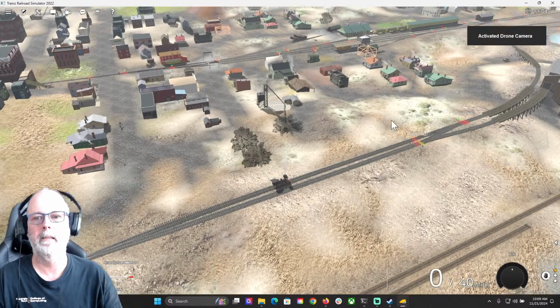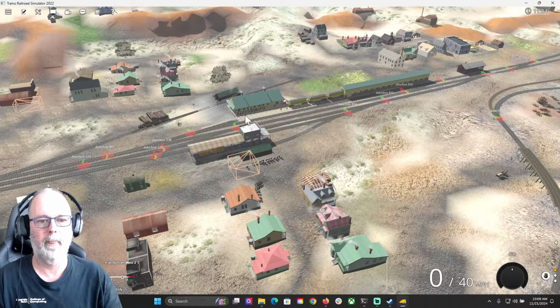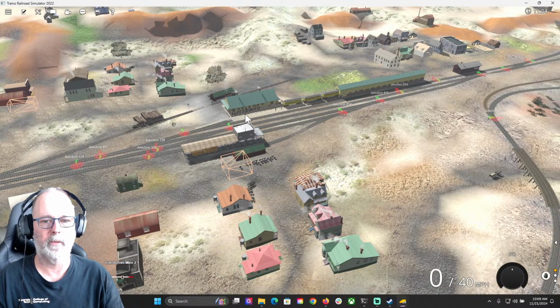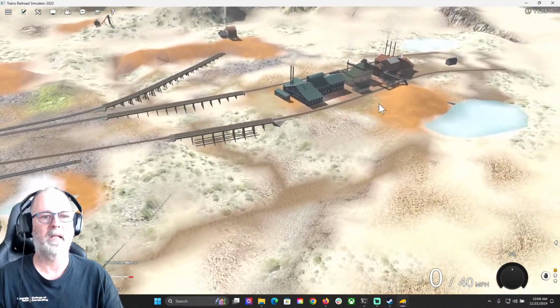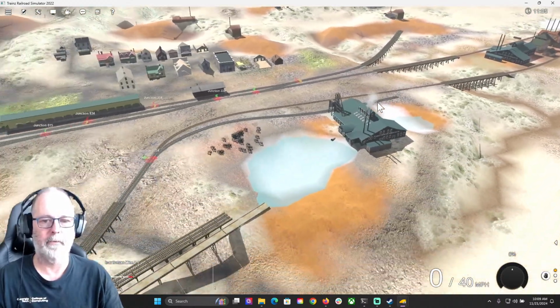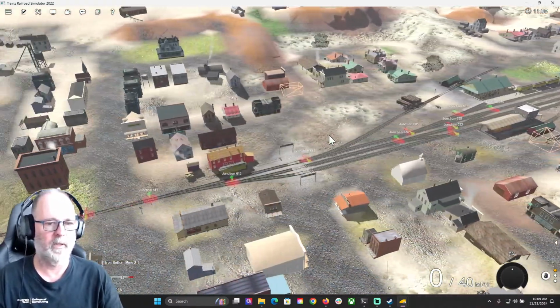Let's take a look here with the drone camera. I don't think so, though. That's supposed to be a depot, but it doesn't look like the real depot. And then let's see if they have a freight shed over here somewhere. See, they're missing the freight house over here, and they're showing industries that probably didn't exist. So I would like to build a real replica.